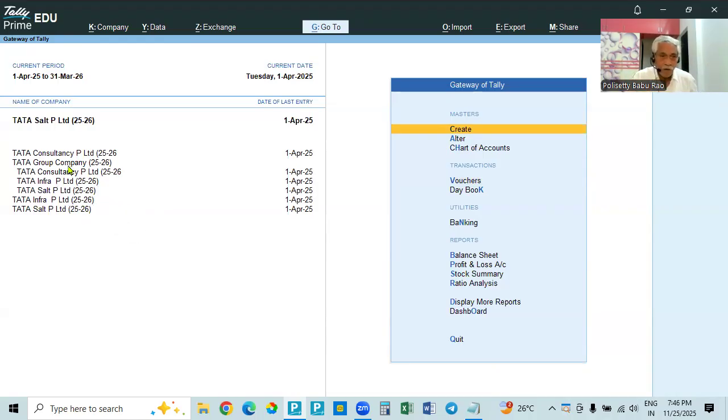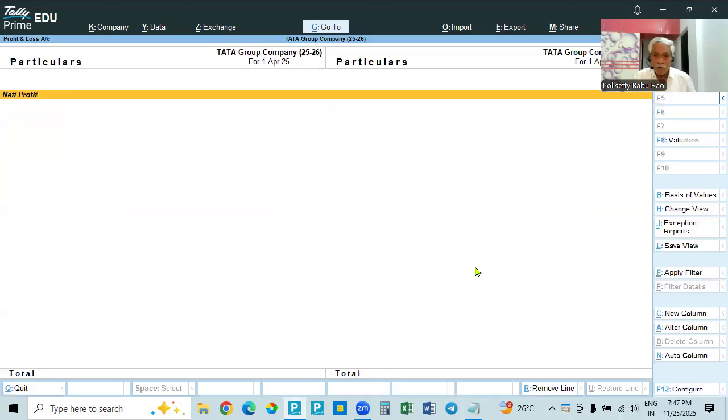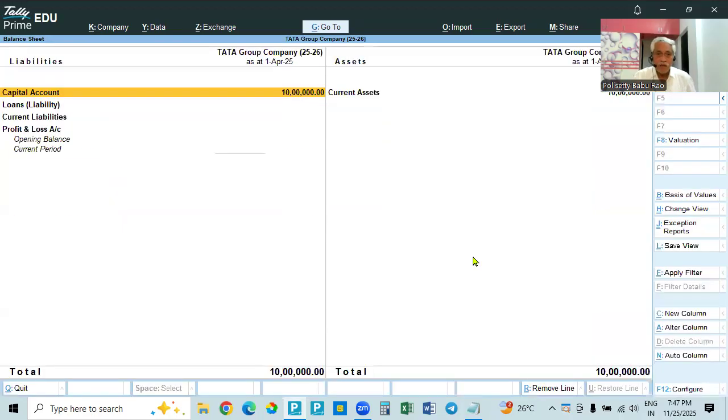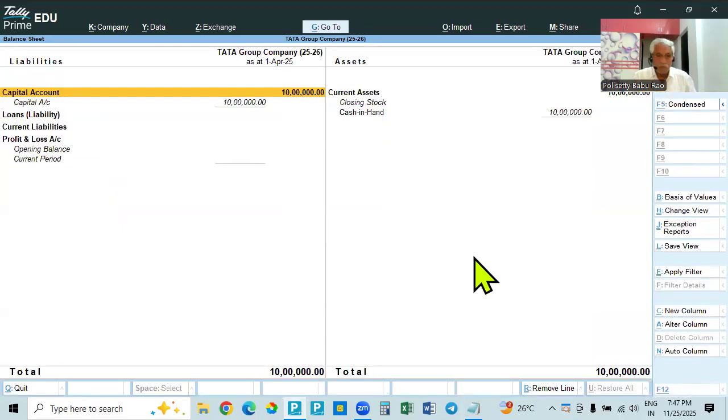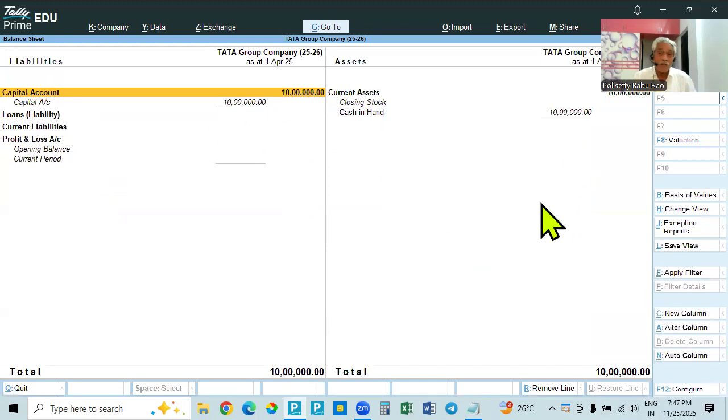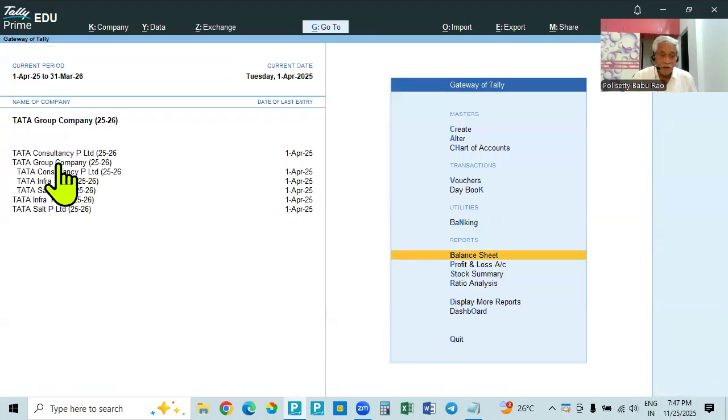Okay, now go to the group company. Now if you see the profit and loss account, you don't have any entry. And now go to the balance sheet, Alt F1. It is showing 10 lakhs. How? First company 5 lakhs, second company 3 lakhs, another company 2 lakhs. Total it is 10 lakhs. So the group company is showing the total consolidated amount.